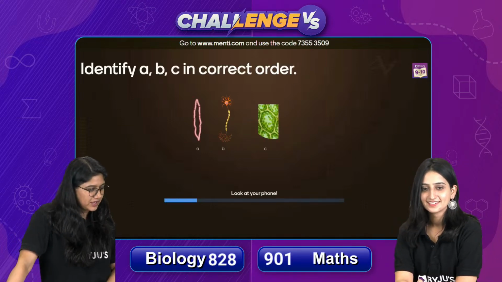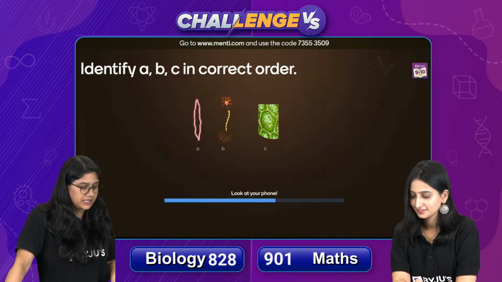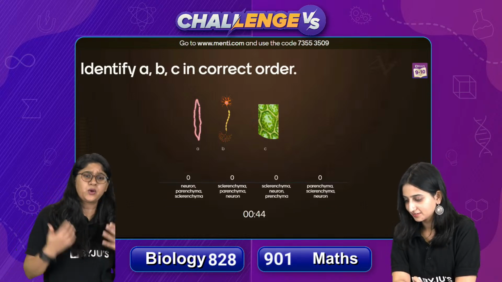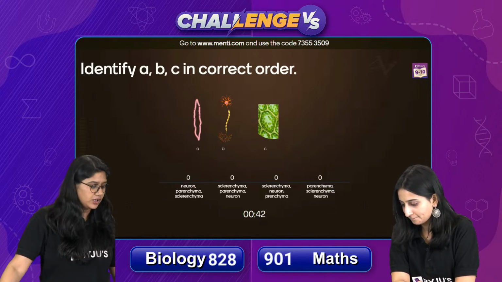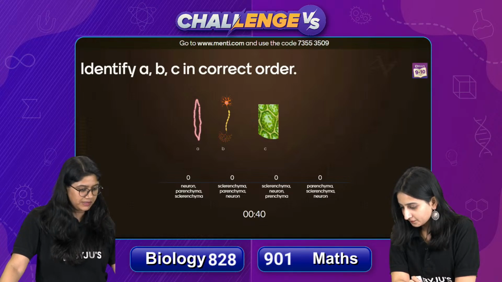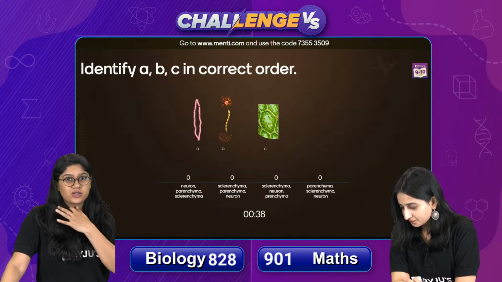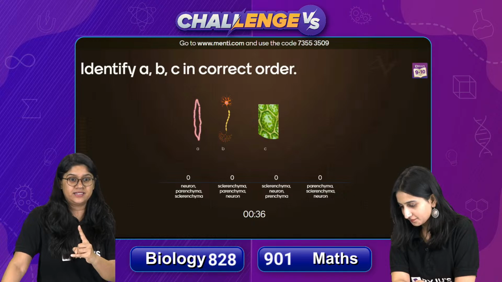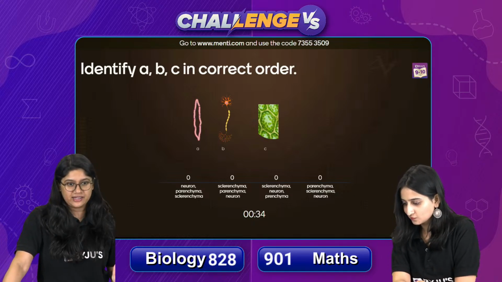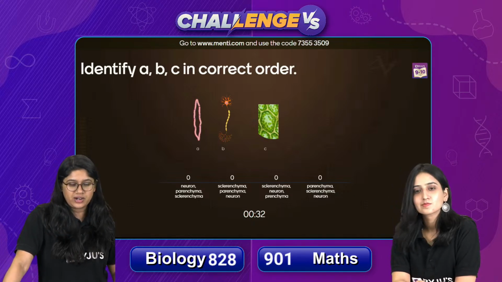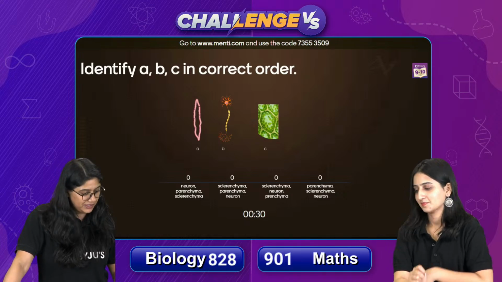Here we go. So we have to identify A, B and C. It's a diagram based question. I hope that all of you get this right. So we have diagram A, B and C. So we have to identify. If you're able to identify one thing amongst these 4 options, you will be able to find the answer. That's the easiest way to do it, right? So everyone quickly pick your correct answer.